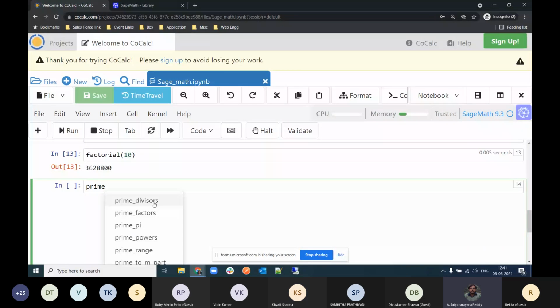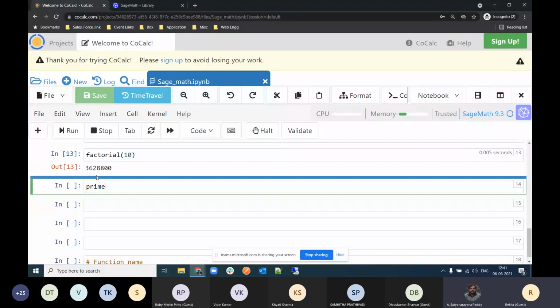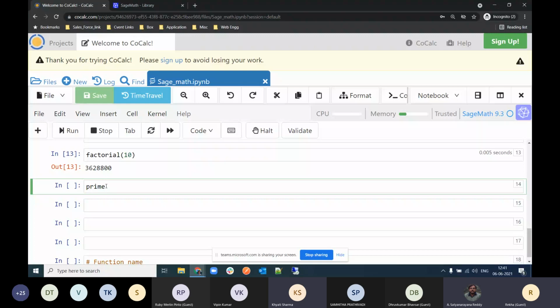I request that those whose names start with A, for example Anirban, Arjit, and Arup, can you try prime divisors first? Can you show again all the functions? Yes, I'm showing it once again. Other people, those who start with B and D, can do something else. Please write prime, and after that press the tab key on your keyboard.